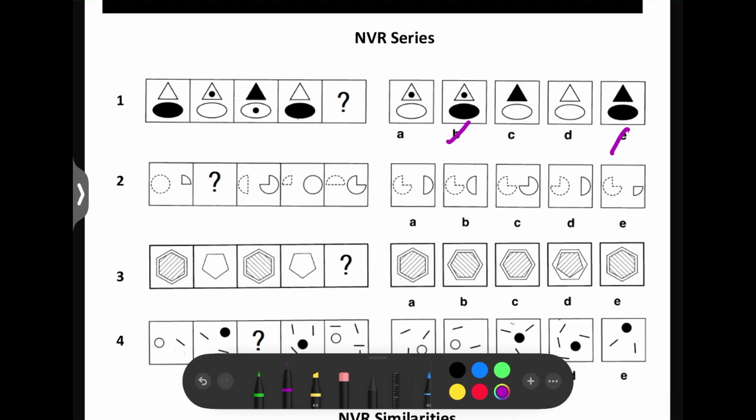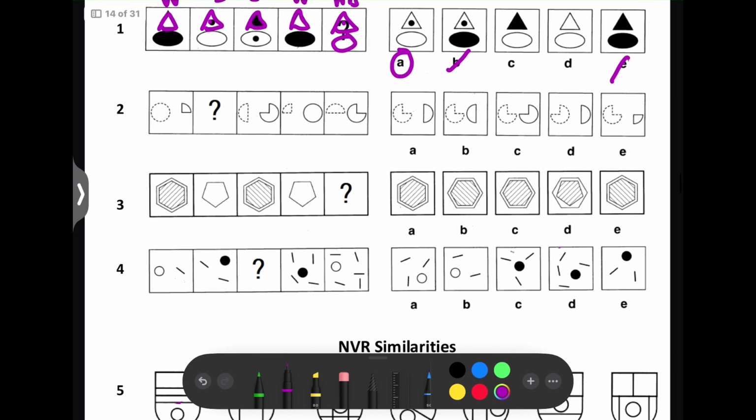Next, we need to look at the triangles. So we've got a white triangle with a black dot, a black triangle, then a white triangle. So next we're going to have a white triangle with a black dot in it, and then we're going to have the white oval as well. So the answer's got to be A. Next question.